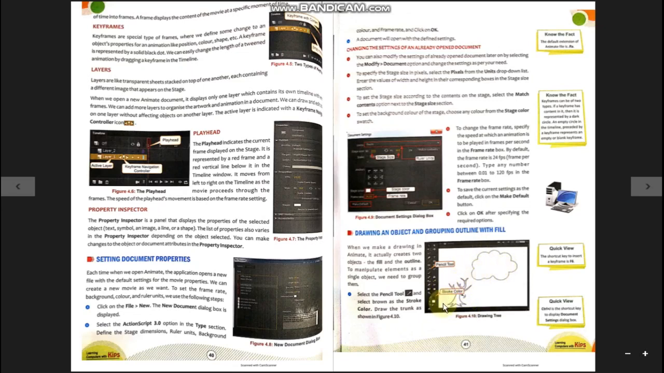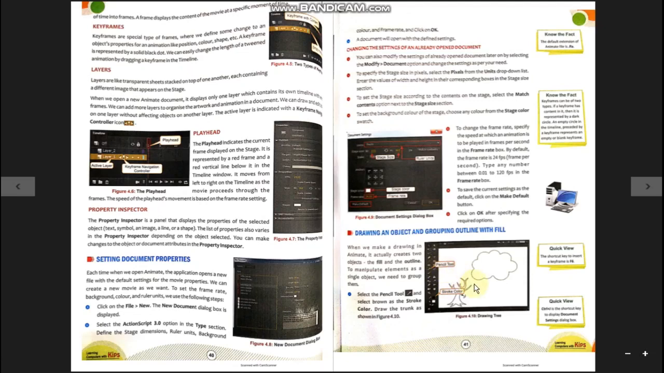And one more color is there, that is known as the background color. Here the background color is white. The base color of the stage is known as the background color, and a stroke color is that color which will display while working with the pencil or line or any other geometrical tools.